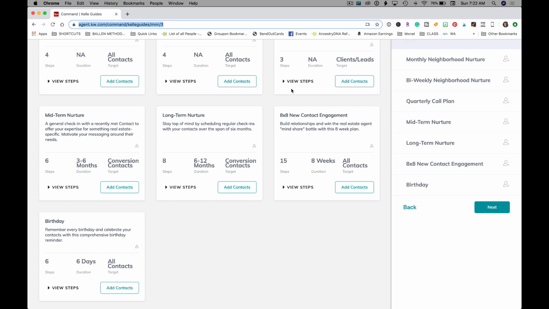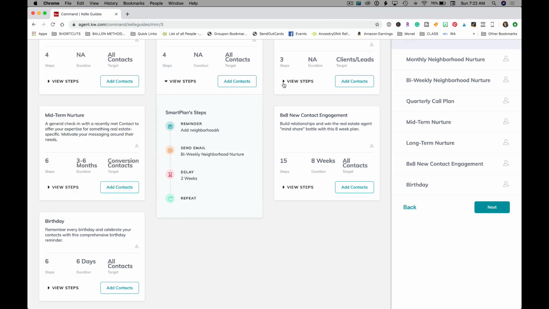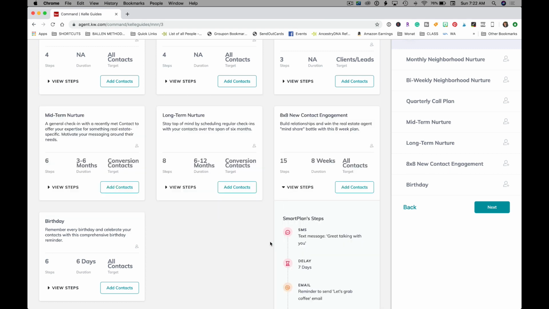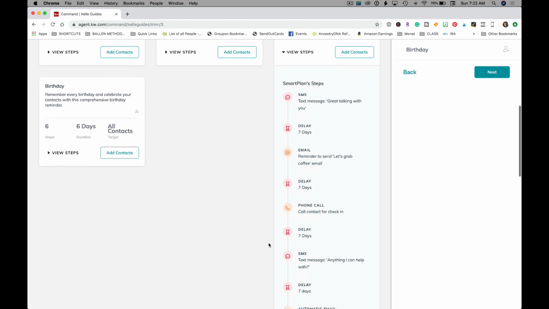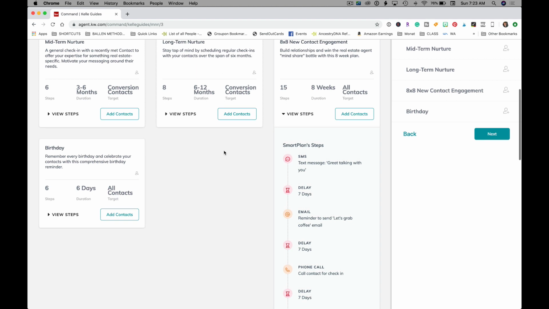Now, if you click on the arrow in any one of these, you can actually view the steps in the smart plan. This is very important. Now, I want you to know that as of today, some of these are not automated. So it'll say like email or SMS text. What it actually does is it drops it in your task bar and tells you it's time to text them. So my suggestion is that you put yourself on whatever smart plan you want to send out to your customers first so you can see what you're getting.